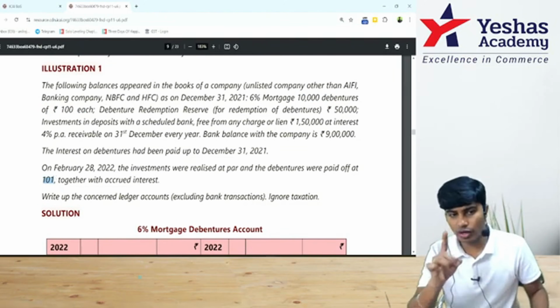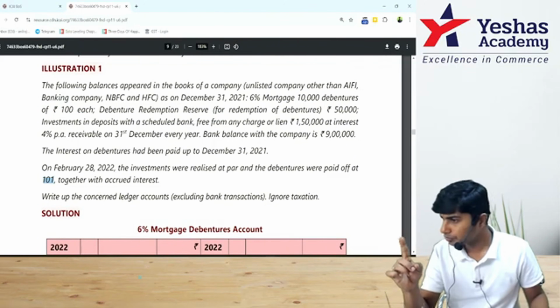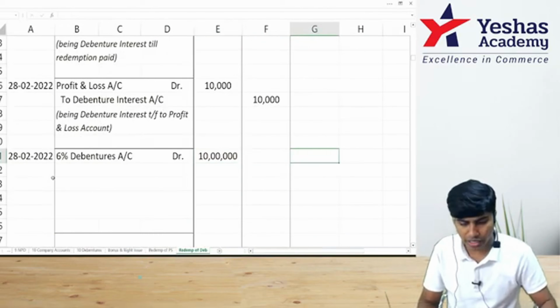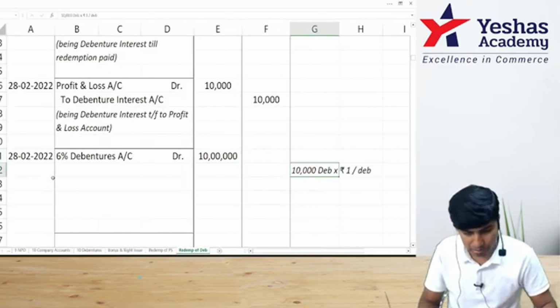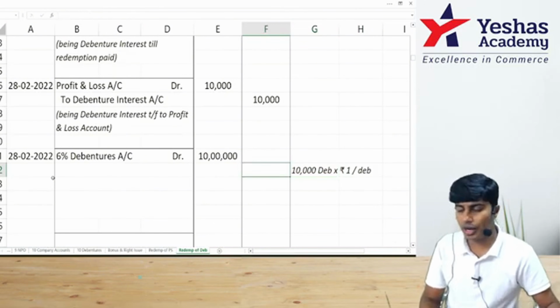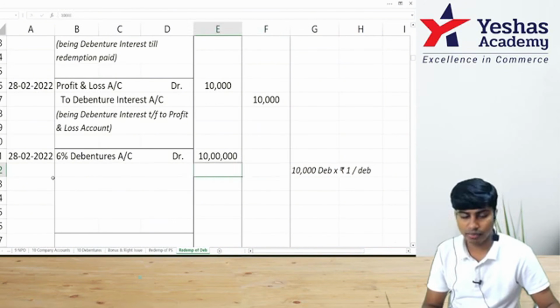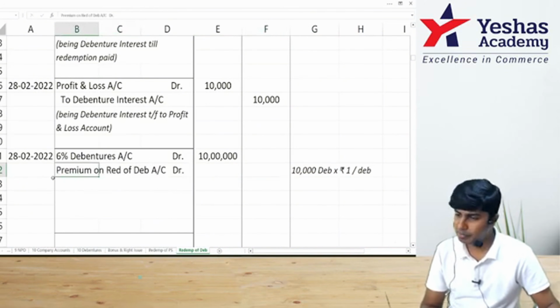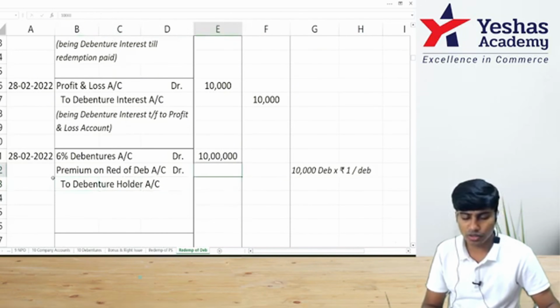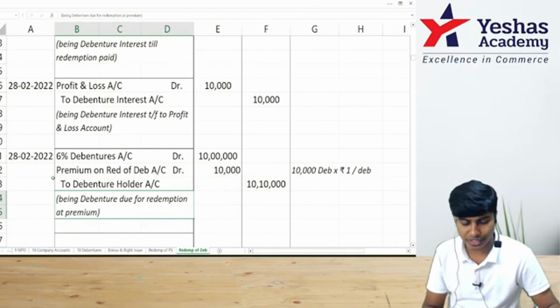So we are paying 1 rupee premium, and I would write here 1 rupee premium also. 10,000 debentures into 1 rupee per debenture. How much does that come to? I will debit premium on redemption of debentures and credit debenture holder account. How much? 10 lakh 10,000.